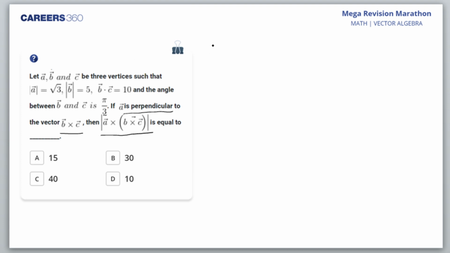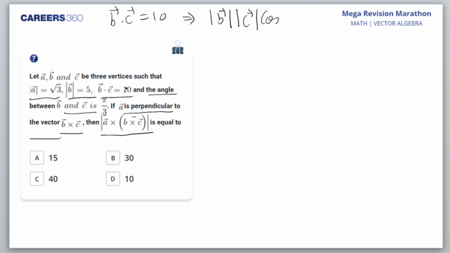So you have mod A is root 3, mod B is 5, B dot C is 10, and the angle between B and C is also given. First of all, we'll take the information B dot C is 10. So we have mod B, mod C, cos of the angle between them, that is pi by 3, equal to 10.